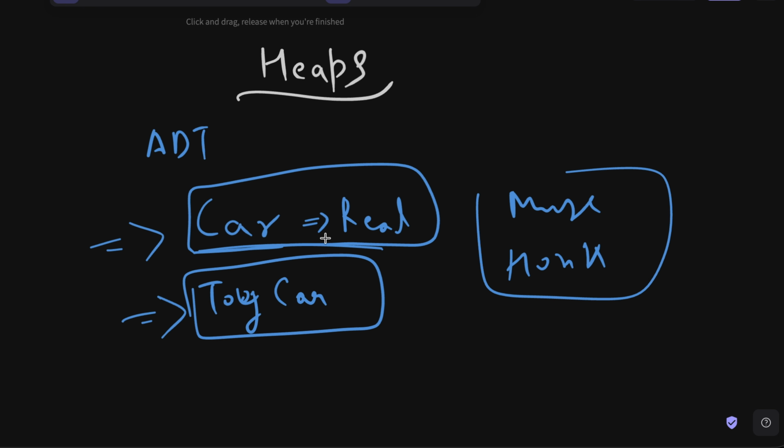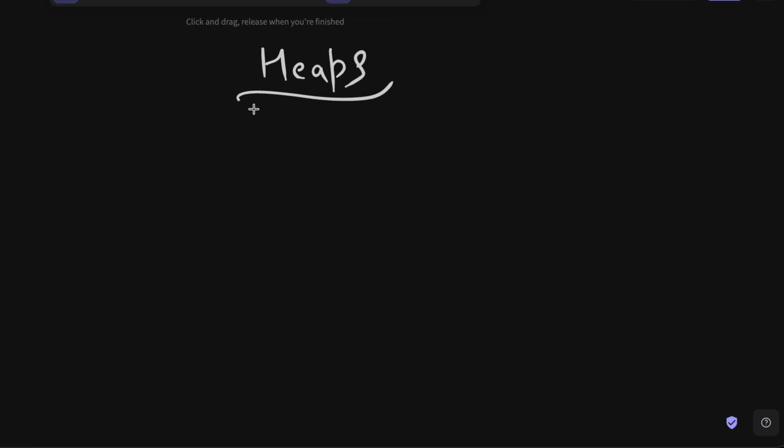They can implement them. But let's be honest, when we are talking about these rules, we are not really talking about the toy car, we are just talking about the real car mostly, right? It's like an implicit thing. And I believe you can guess now, the heaps are basically the implementation for priority queues. So priority queue is basically a set of rules or set of requirements, and heap satisfies those requirements. Heap is basically a data structure, a real implementation of priority queue.